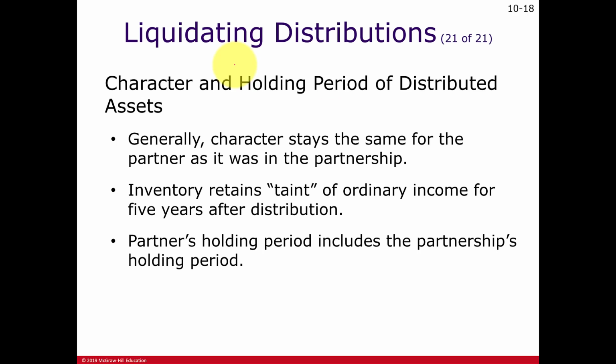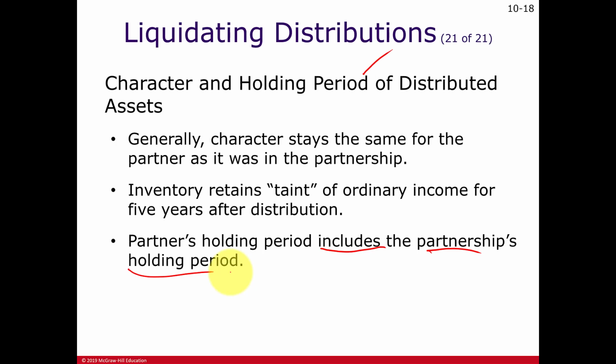Okay, so in this slide we're talking about how long the property has been held that the partner has received from the distribution. It's not starting from the date you receive the property, but it includes the time the partnership had held the property, probably now turning everything into long term. In the case of cash, it doesn't matter whether it's short or long term. Same thing with hot assets. Ordinary income, it doesn't matter whether it's short or long term, it's going to be ordinary income. The thing that is of concern whether it's long or short term. Let's see if it's on the next slide here.